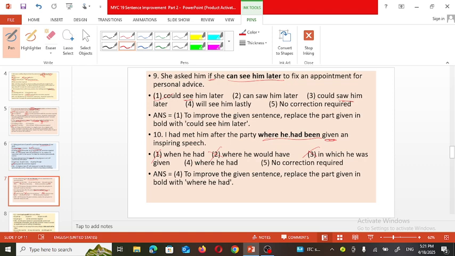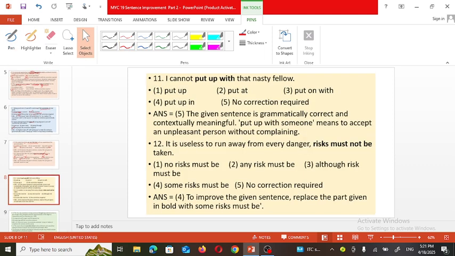So where he had given an inspiring speech. Past perfect tense. So where he had given an inspiring speech, the fourth option is the correct option. There is no need of using been. Now let's see the next sentence.